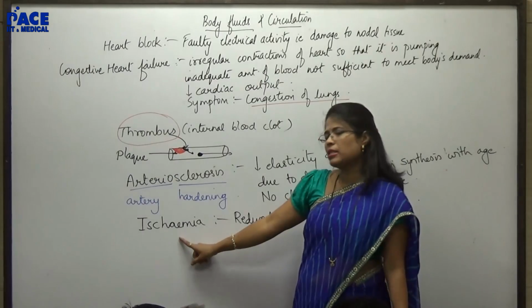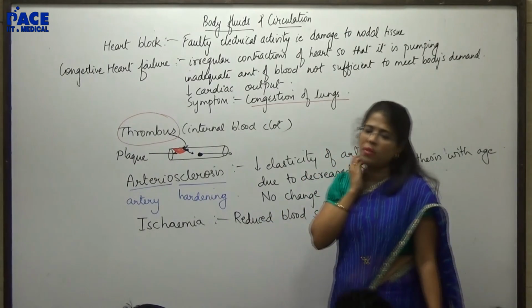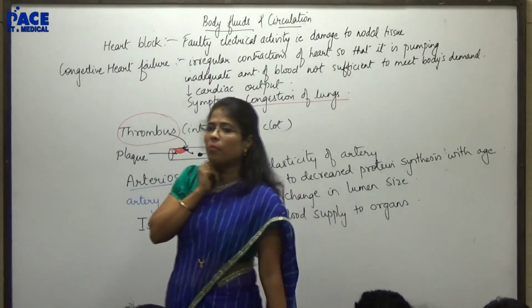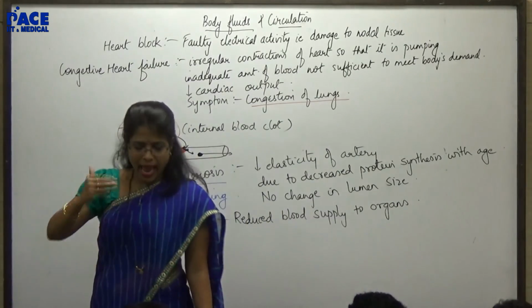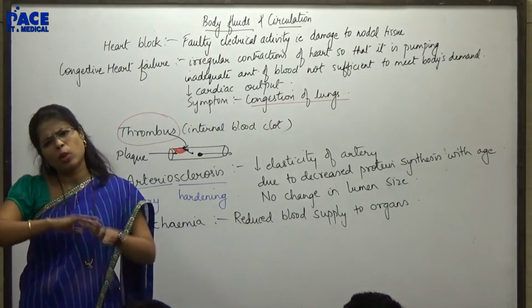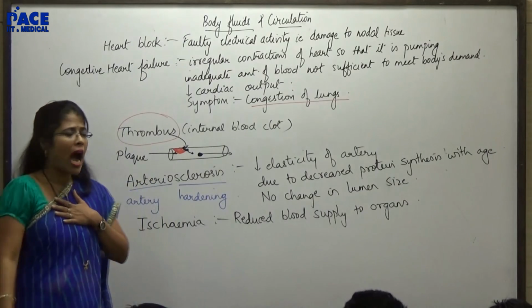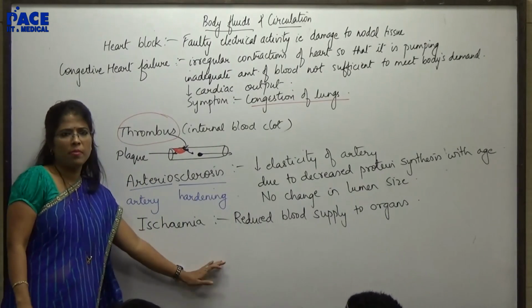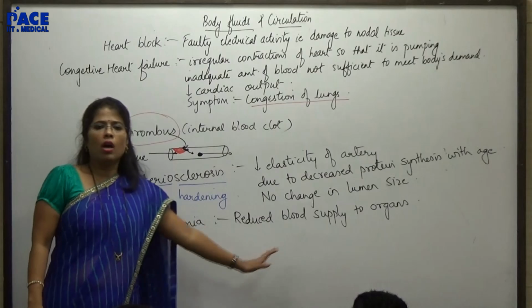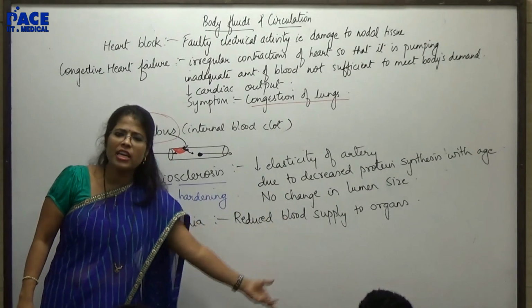And the last thing I just touched on was ischemia. Ischemia simply means reduction in blood supply. Okay, any reduction in blood supply with respect to any organ. If it is with respect to heart, I say cardiac ischemia. If it is with respect to kidney, I can say it as renal ischemia.